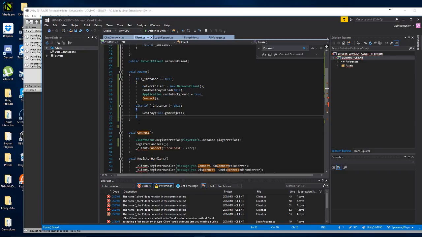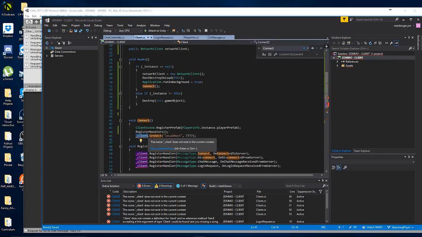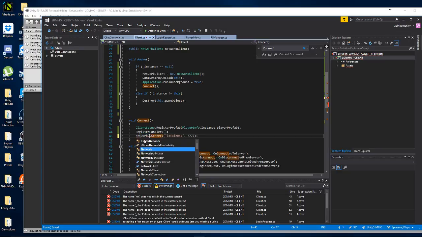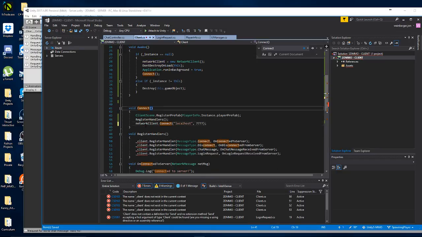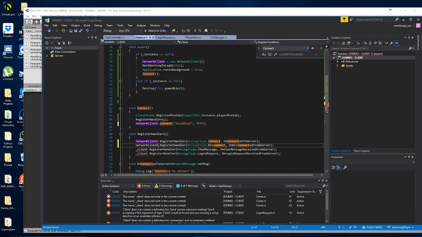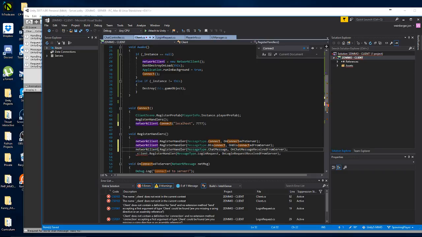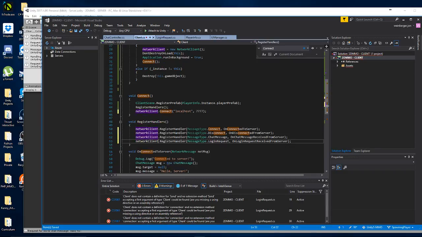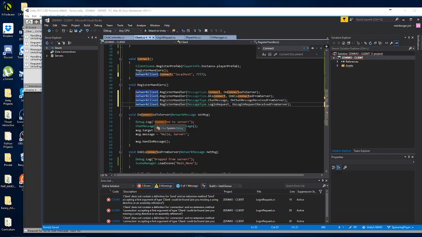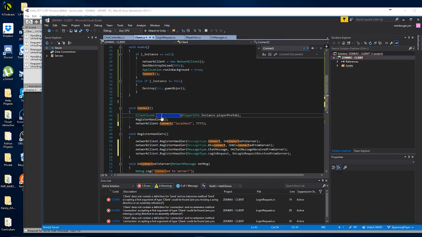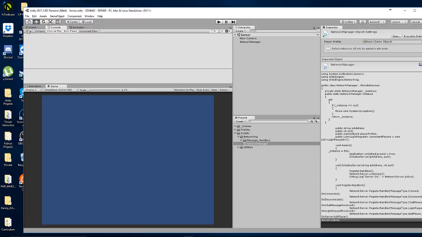Let's see here. We have connect right here. Let's see, void connect, client, register prefab, yada yada. All right, so all these client.connects are now going to be network client. Just like that, network client. So we're just gonna go through. All right, network client.register handler. Well, let's see. All right, that looks pretty good. We're gonna have some errors. Let's go ahead and fix those.